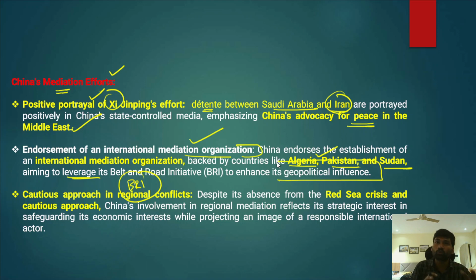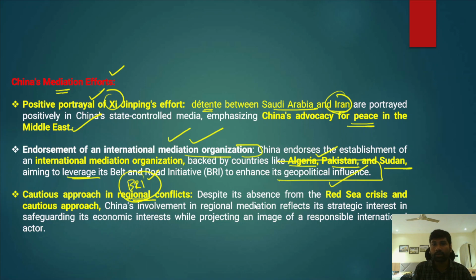So it also wanted to further enhance its geopolitical influence through the Belt and Road Initiative and the international mediation organization. And after that, China has very often been adopting a cautious approach with respect to different conflicts.